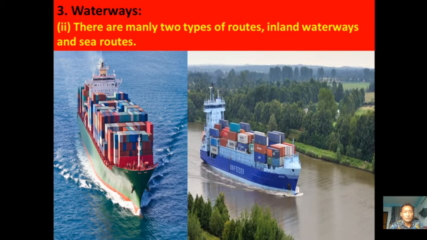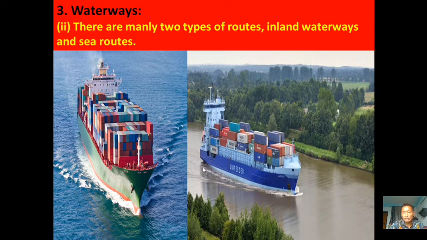In waterways, there are mainly two types of water routes. The first is inland waterways. Inland means inside the land, where we have water bodies such as lakes, rivers and canals. This is a river. If we navigate on these inland water bodies, these are called inland waterways.